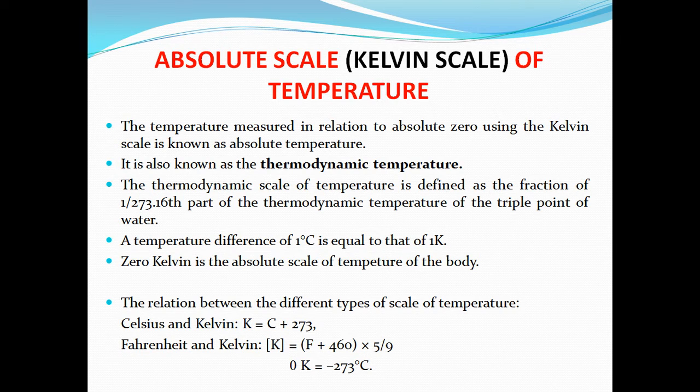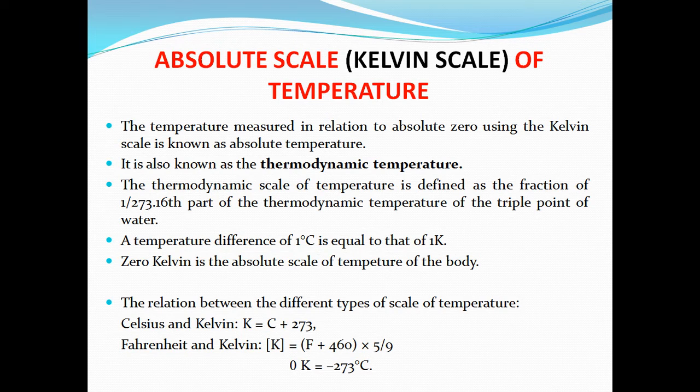And absolute scale is nothing but, as I told you, we have three units as well as three types of thermometers: Fahrenheit, Kelvin, and Celsius. So what is the relationship measured on these three thermometers? That is what the absolute scale is, right? So the temperature which is measured in relation to absolute zero using the Kelvin scale is known as absolute temperature.